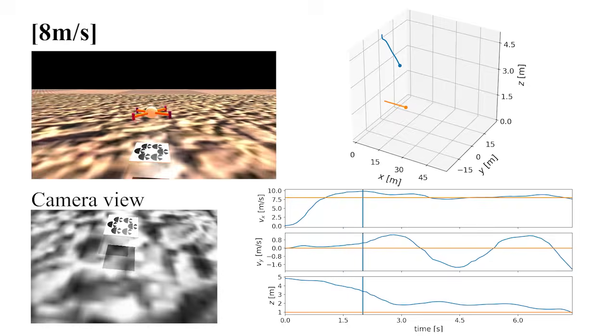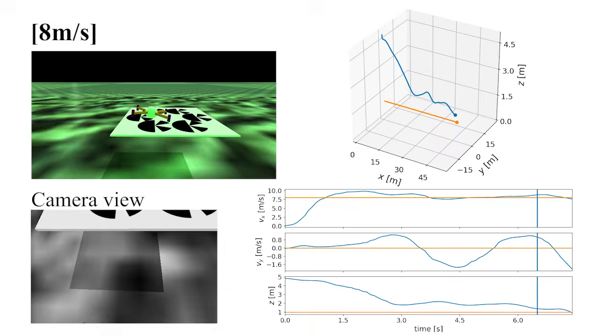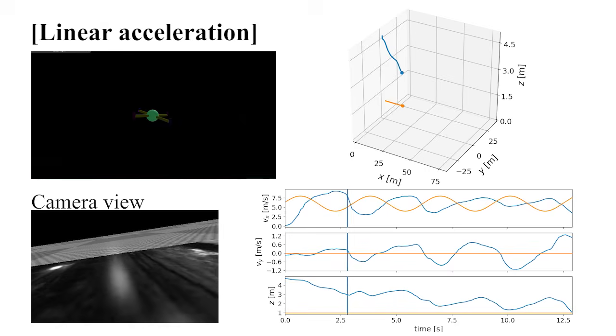Simulation experiment. The proposed method is evaluated under diverse landing scenarios. Case 1. Constant forward motion at 8 meters per second. Case 2. Forward motion with time-varying acceleration.